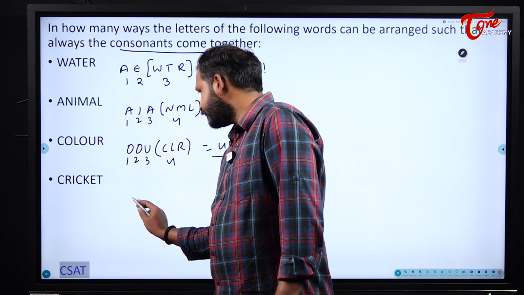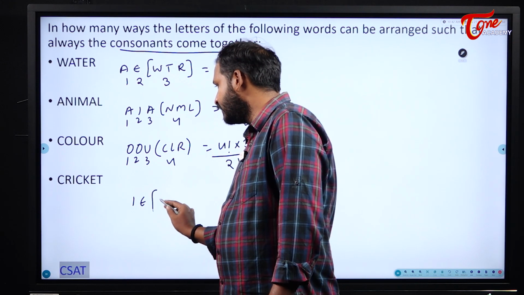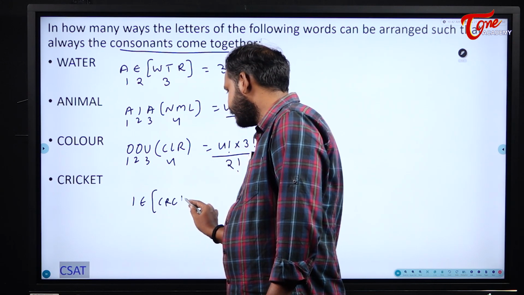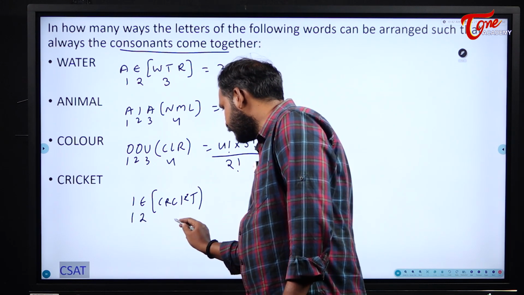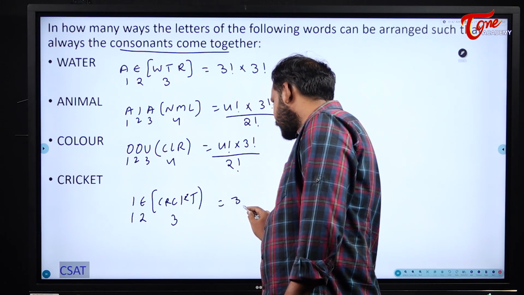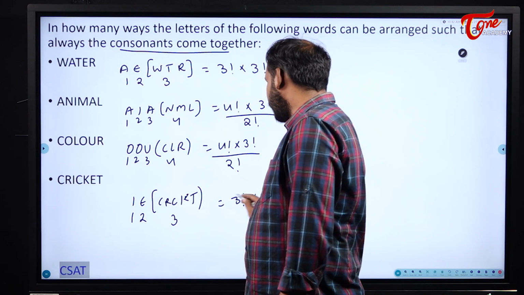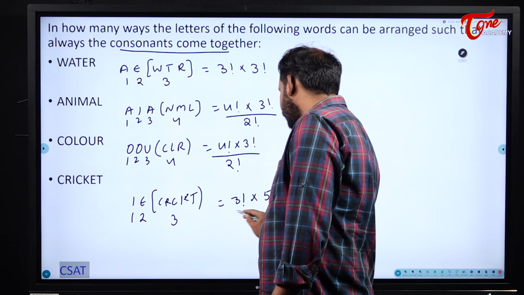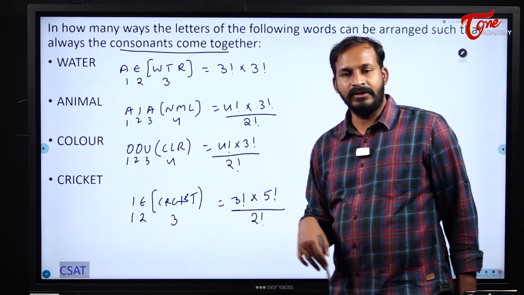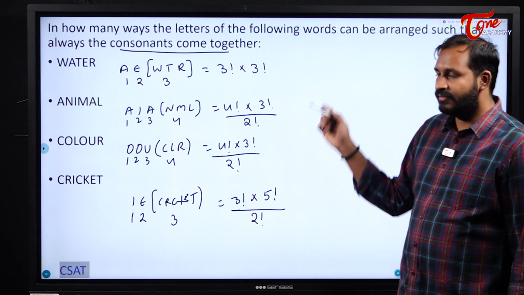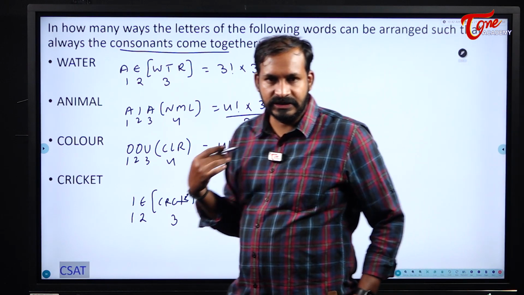Total I, E, okay. CRCKT. So 1, 2, 3: 3 factorial into 5 factorial, since they can be internally written in 5 factorial ways, divided by, C was there 2 times, so 2 factorial, divided by 2 factorial.